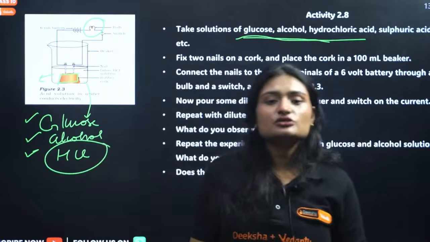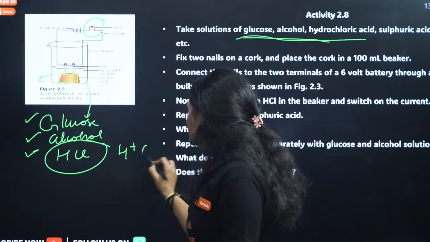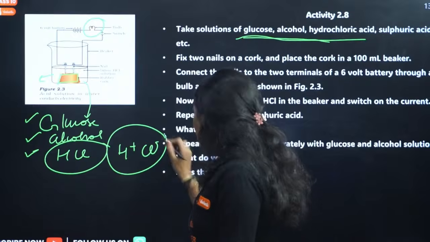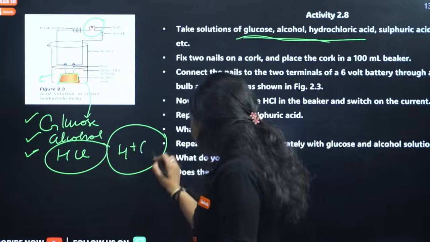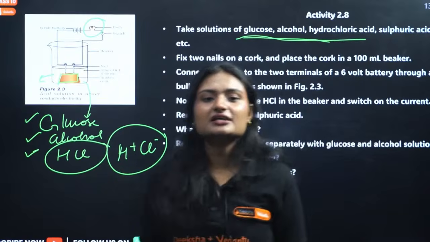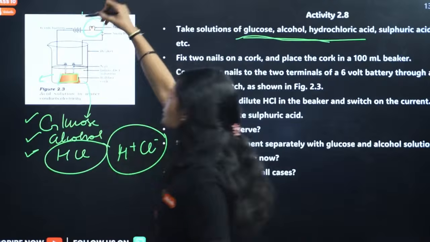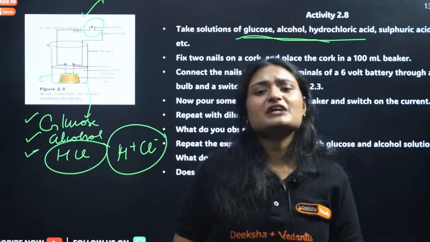Why? Because hydrochloric acid is a strong acid, it will dissociate as H positive and Cl negative. Because we have ions here, they will conduct electricity, and if electricity conduction is happening, this bulb will glow. What will happen if we have glucose and alcohol?